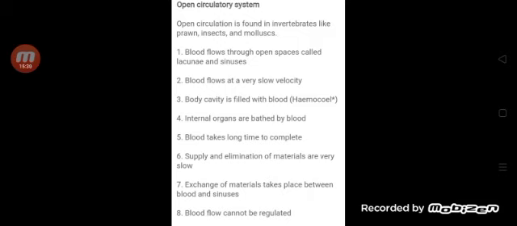Blood takes long time to complete their circulation. Supply and elimination of materials are very slow. Exchange of materials takes place between blood and sinuses. Last one is blood flow cannot be regulated. This is about the open type circulatory system.